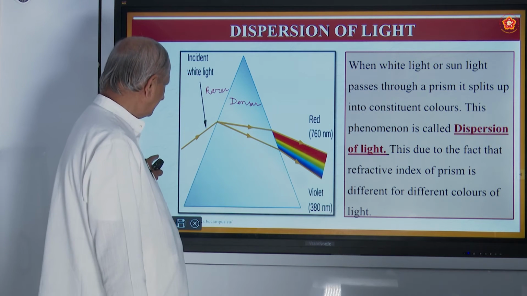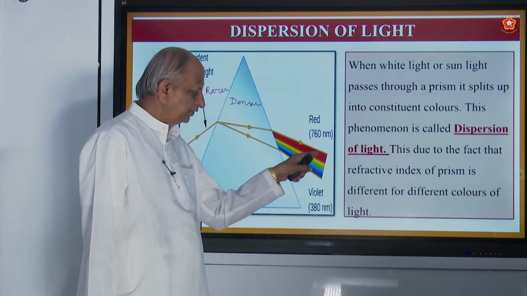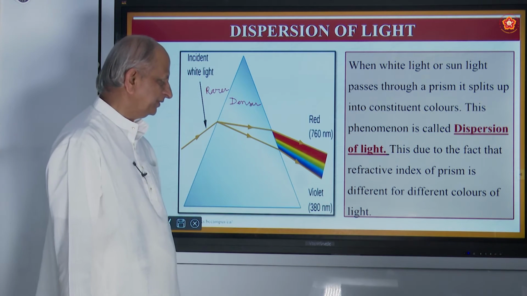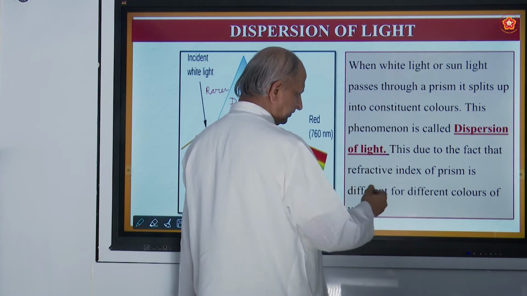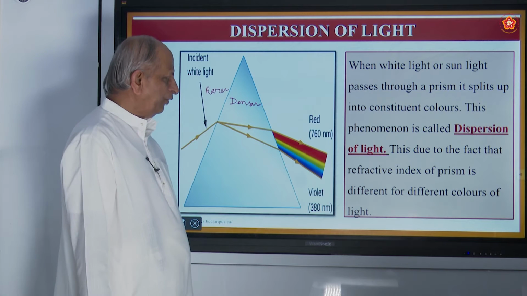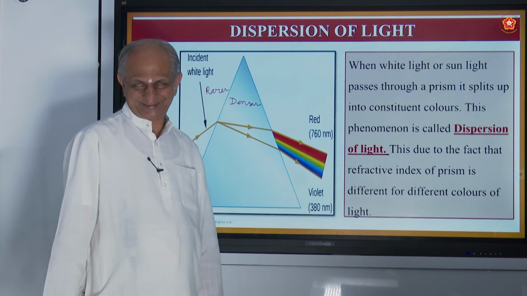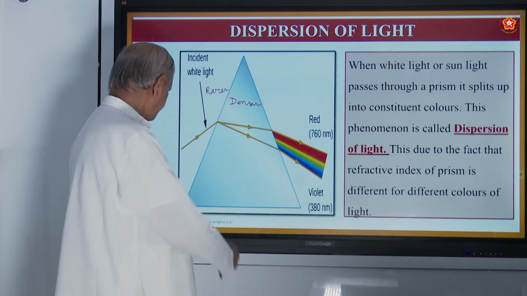So when white light passes through a prism, it distributes into 7 colors. This is due to the fact that the refractive index of the prism is different for different colors of light. And now you must know what the different colors are, and that is called the spectrum.